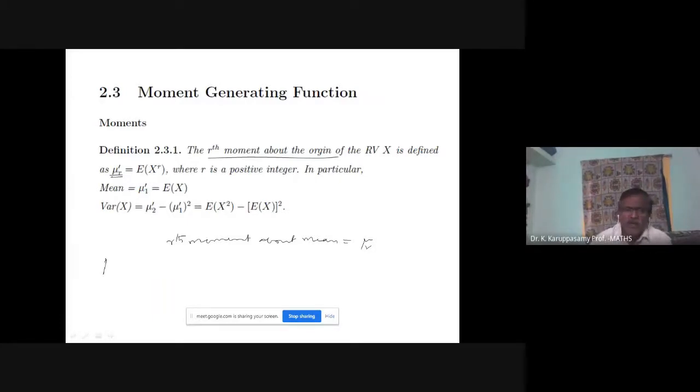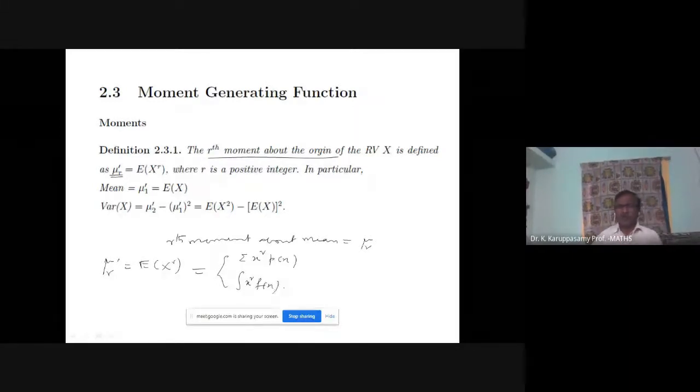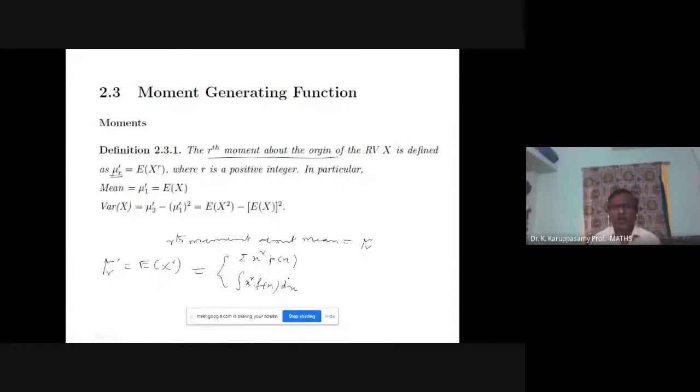So mu r dash is nothing but the expectation of x power r. Expectation of x we have seen, expectation of x square we have seen. Now it is the expectation of x power r. How to find it? Sigma x power r p of x for discrete type, and integral x power r f of x for continuous type. For discrete type you take summation, for continuous type you take integration.